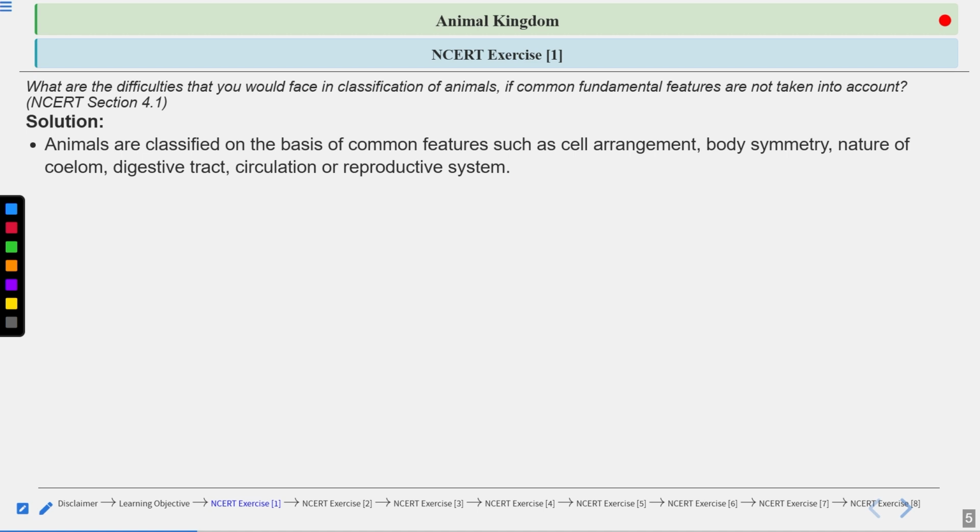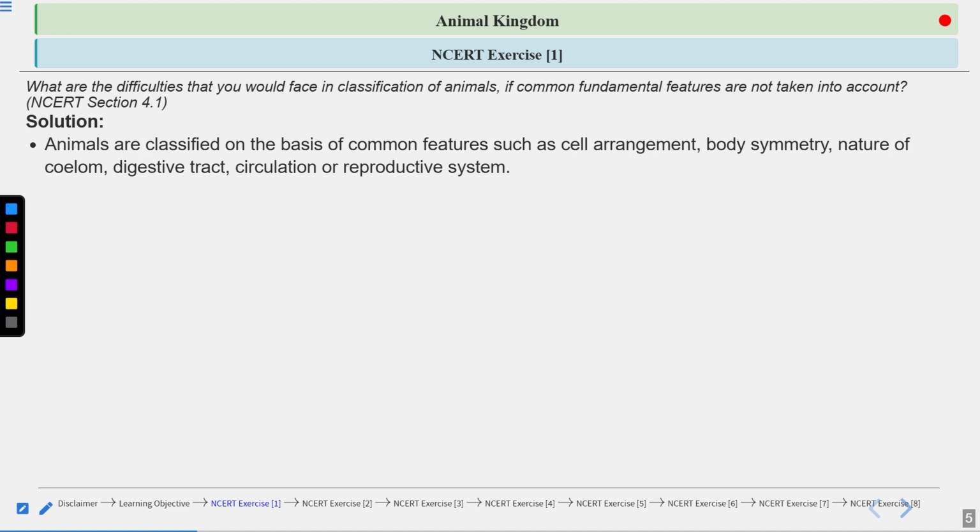Reproductive system. What we have seen in the case of reproductive system in the different phylum? Monoecious, dioecious, right? Such condition we have seen. External reproduction, internal reproduction, where the reproduction is taking place. On the basis of that, again, we have seen where the reproduction is occurring. So all these features we see in every phylum. We talk about these features in every phylum. So these are the fundamental features that are common in every phylum.